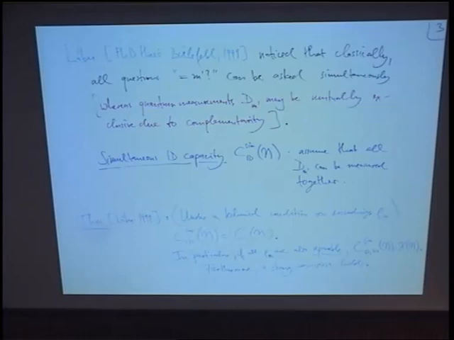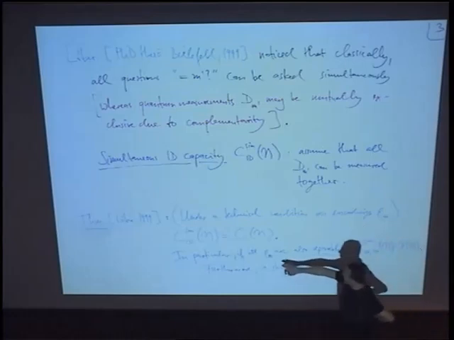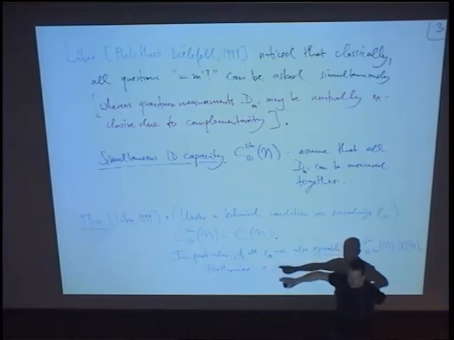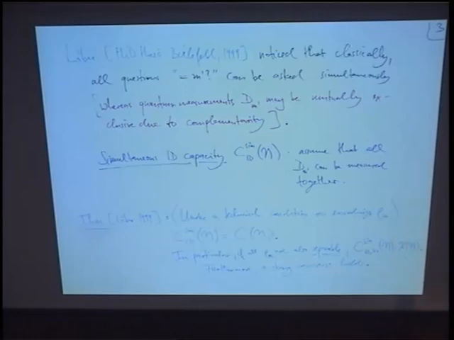A particular case when this technical condition is satisfied is when all the encodings are separable, so non-entangled states across the L uses of the channel, which is, to be fair, a valid and maybe reasonable assumption. In that case, the treatment of Peter, as a corollary, actually gives that the simultaneous ID capacity with separable encodings is equal to the communication capacity with separable encodings, which we know is equal to this Holevo chi.